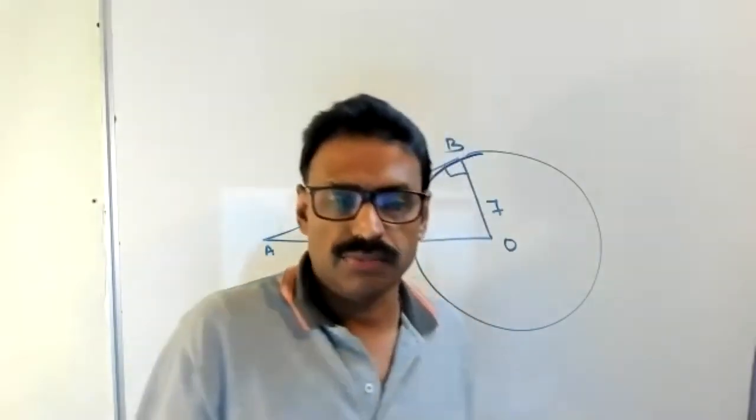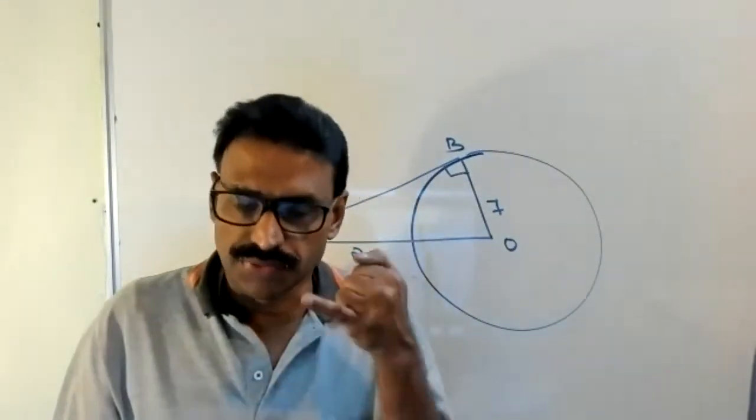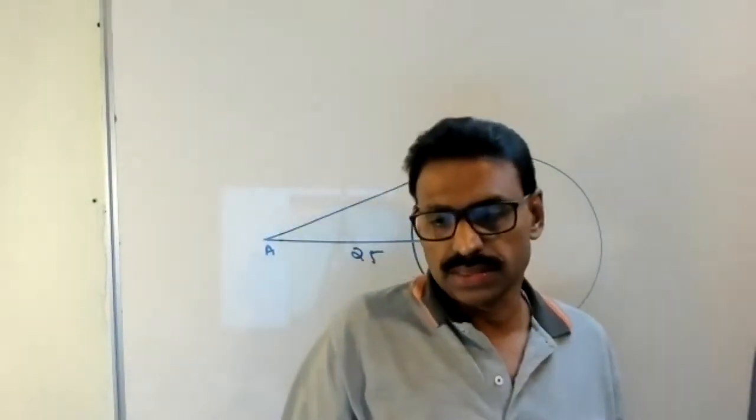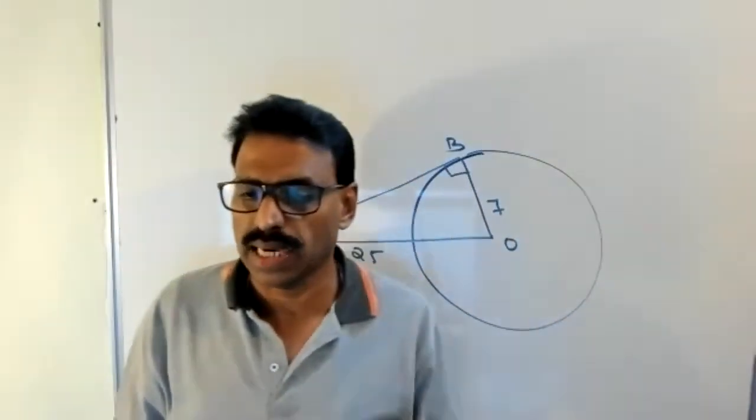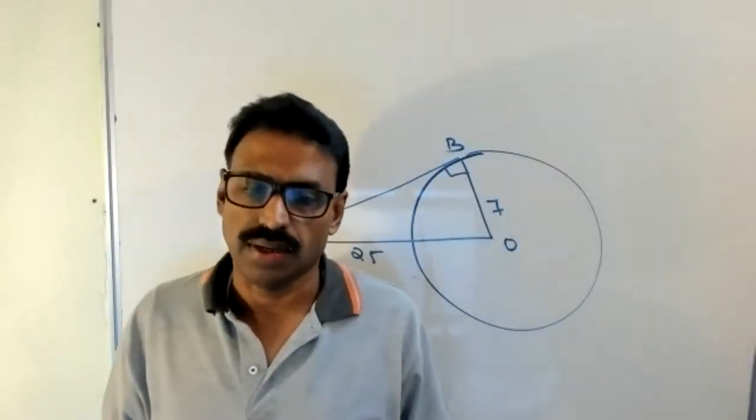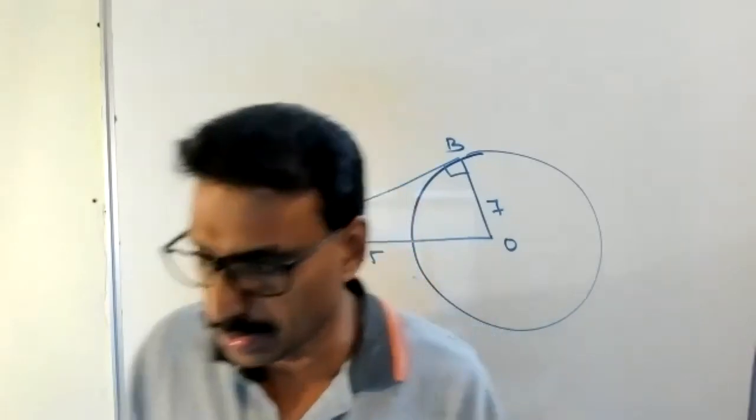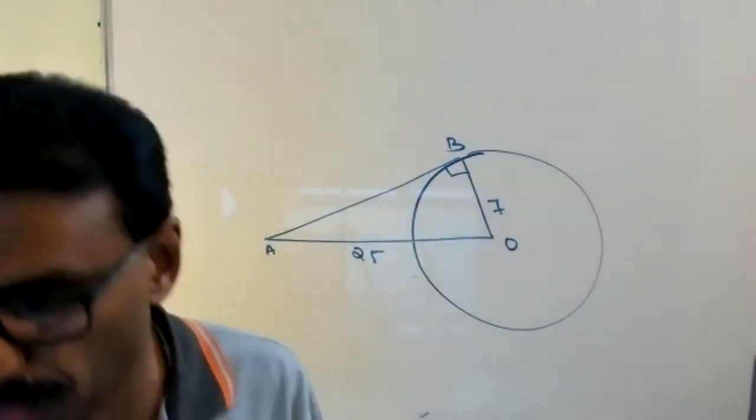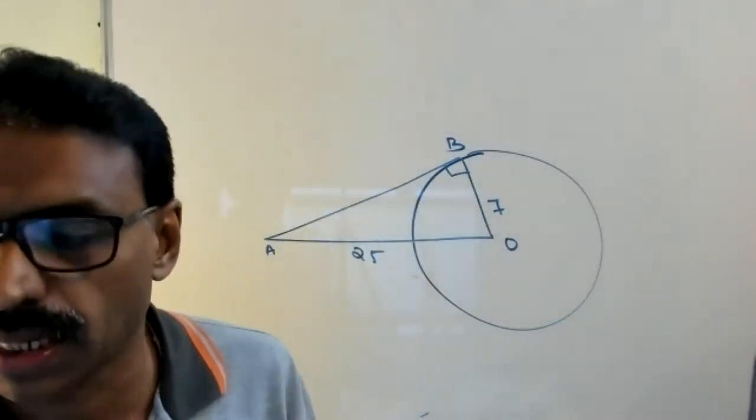Everyone have an idea which is the tangent, which is the radius, which is the distance, and which angle is 90 degrees. The radius to the point of contact is 90 degrees. Tangents from an external point are equal. Okay, now the next star question.